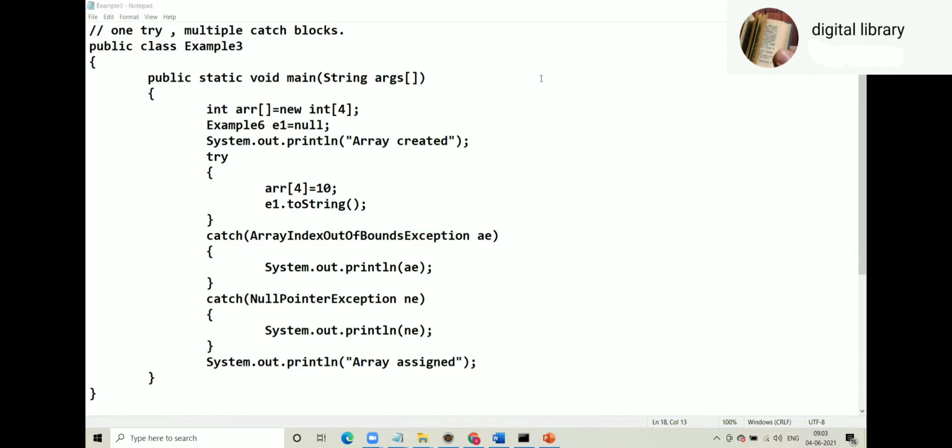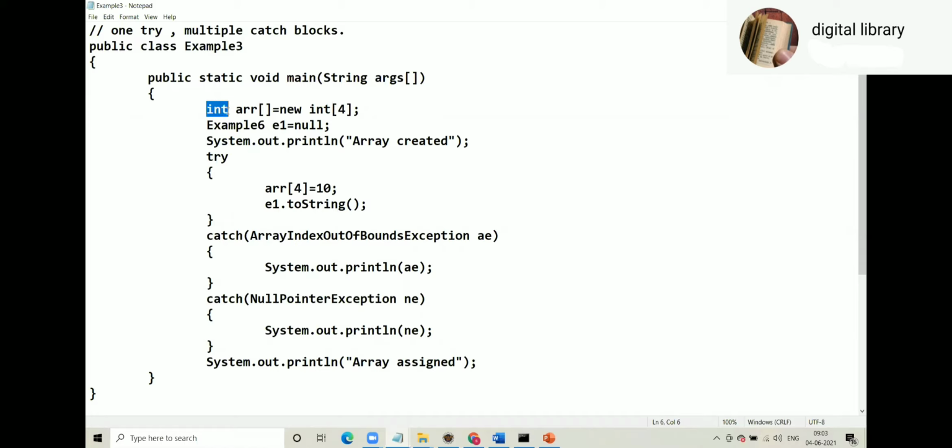So here, why have we written array index? Because of this. And why have we written null pointer? Because of this, e1.toString. e1 may contain null. So in that case, null pointer exception, and arr[4] = 10 may give array index exception. But how exactly will it work? That we need to know.